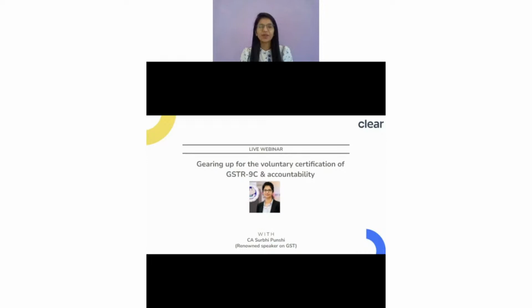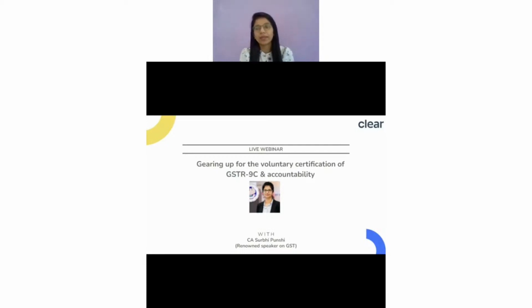So if we talk about GSTR-9C, there was a time when, whenever we talked about GSTR-9C, it used to be certified by a chartered accountant or a cost accountant. But from FY 21-22, things changed. Instead of getting certified by a chartered accountant or a cost accountant, you can self-certify it. So we ourselves can file the 9C form on the government portal. It doesn't have to be attested by a chartered accountant or a cost accountant. That change was made in FY 2021 itself.